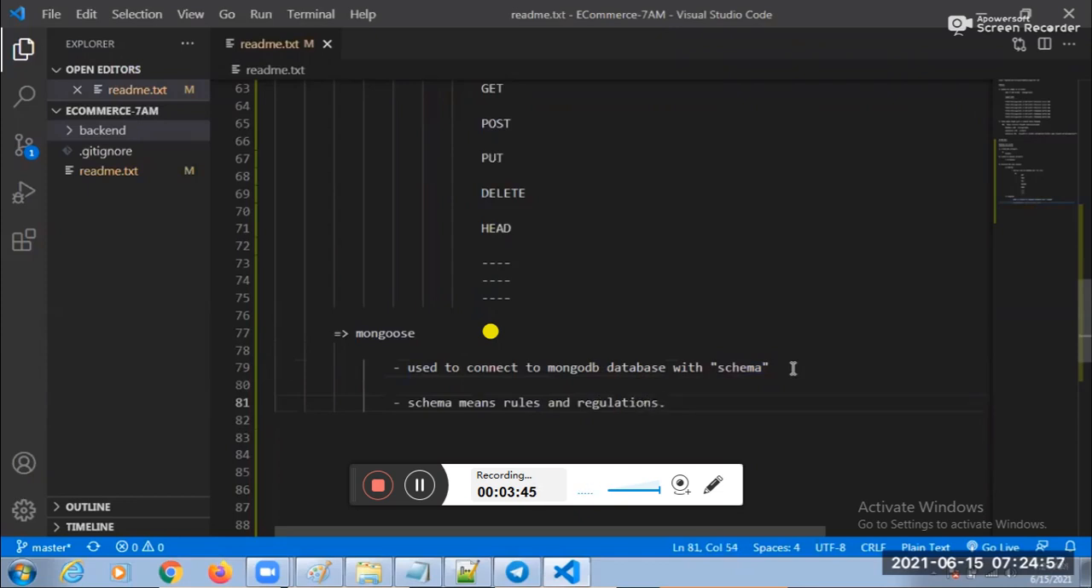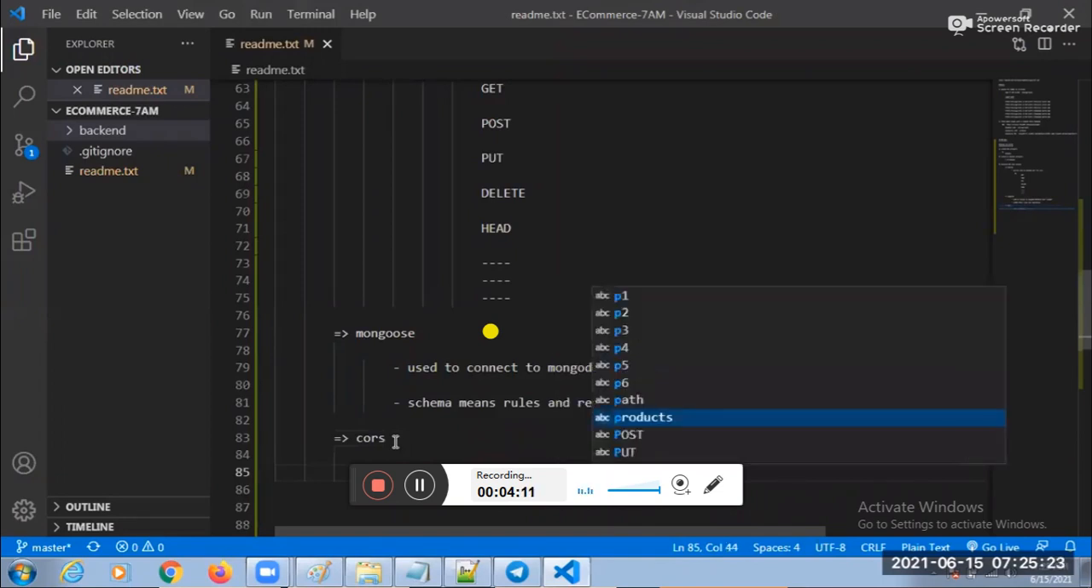And one more point. Do you people know how to enable CORS policy, with the help of which library? With the help of one library, the CORS library. It is used to enable the CORS policy.